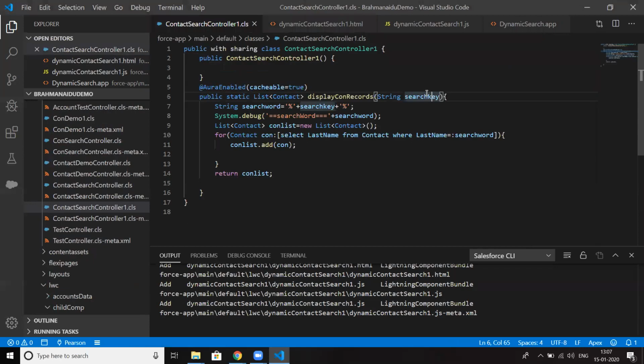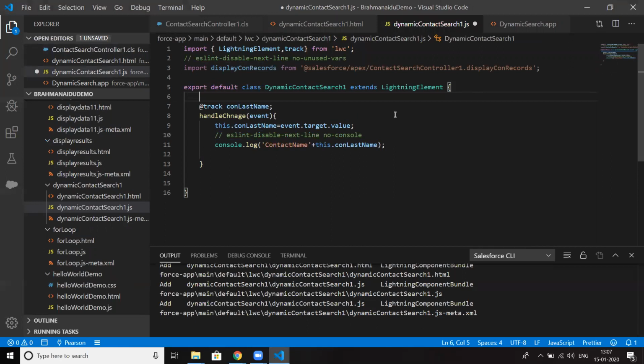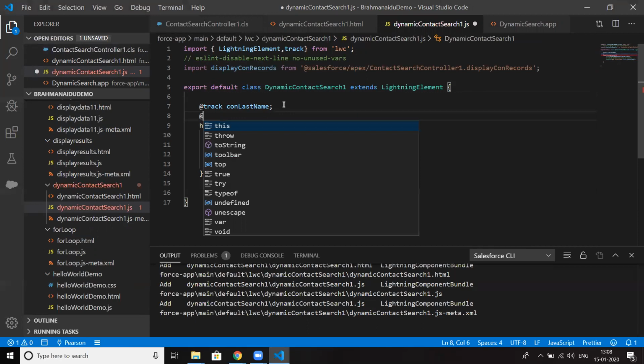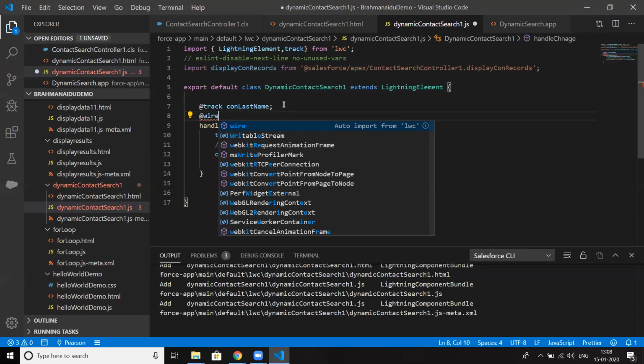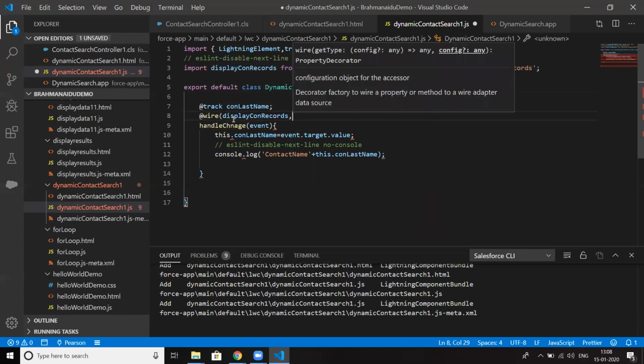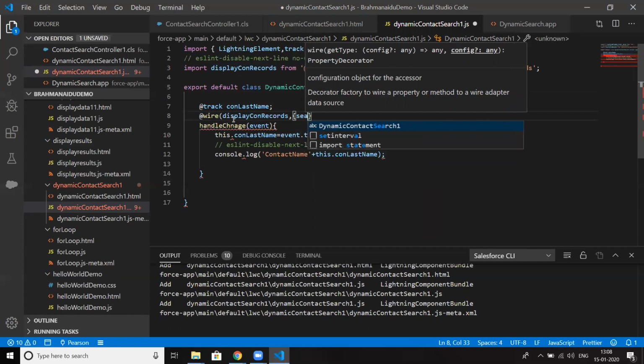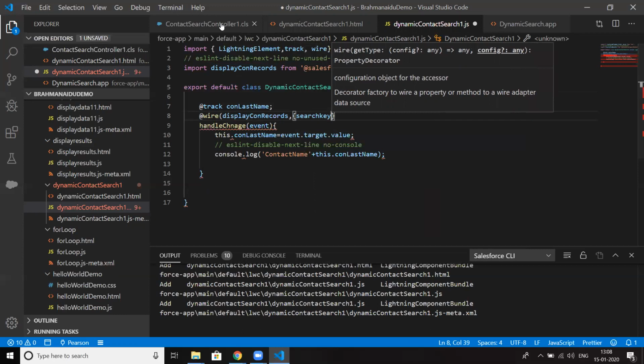Right. Okay, so we need to pass the value to the search key. Based on the key, we need to display the result. In the JavaScript, what we'll do is @wire. Under method name, what is our method name? displayConRecords is our method name. Search key is the param, the Apex parameter.